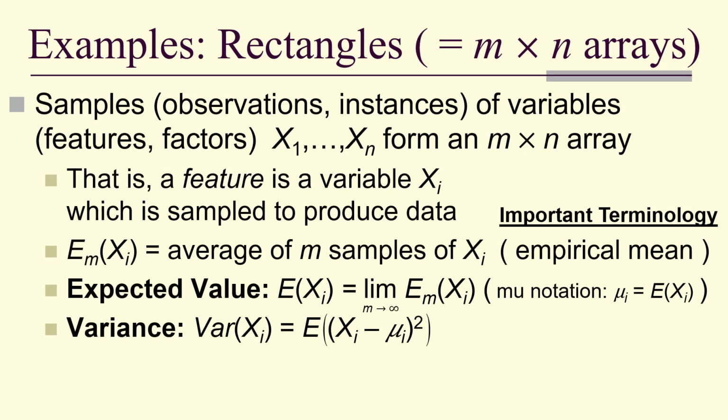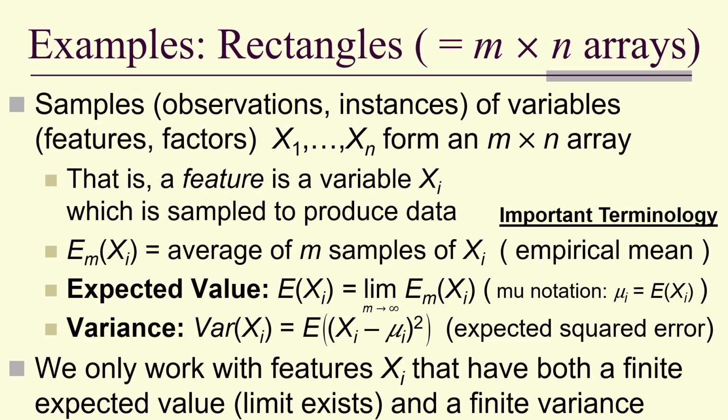Variance is the expected difference of the squares of the samples with the data, the expected squared error. Now we're only going to work with features that have a finite expected value and a finite variance. But notice that both of those are limits, and what we're saying is these limits exist.